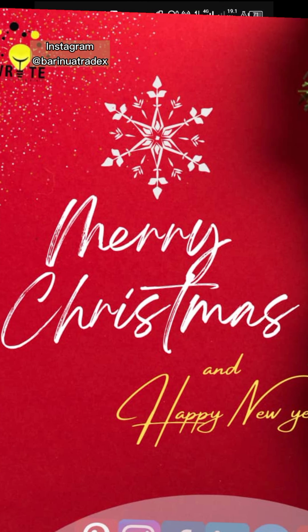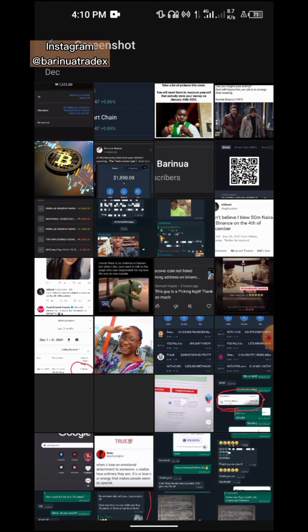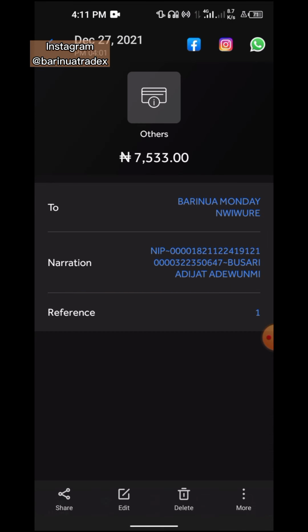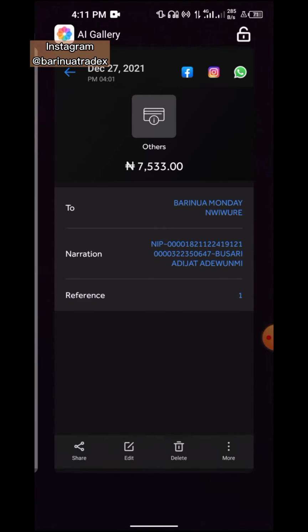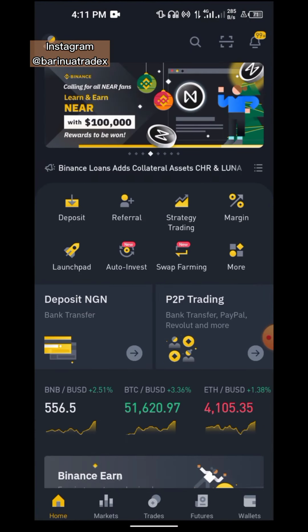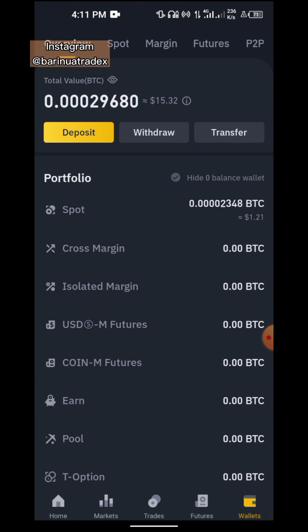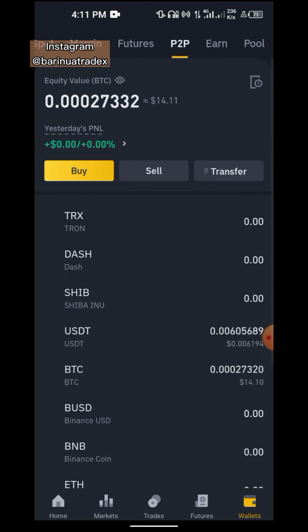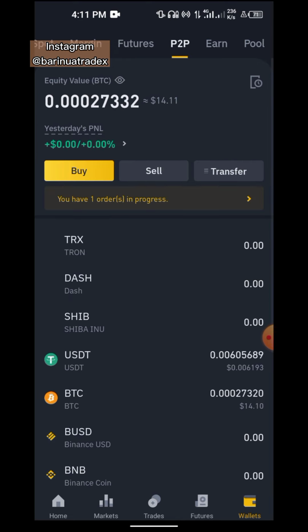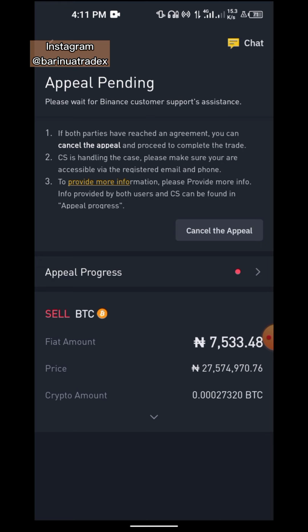This is my screenshot here. I just received the money, so I have to go to Binance P2P right now. Click here, then click on P2P, and then click on the progress of the matter.